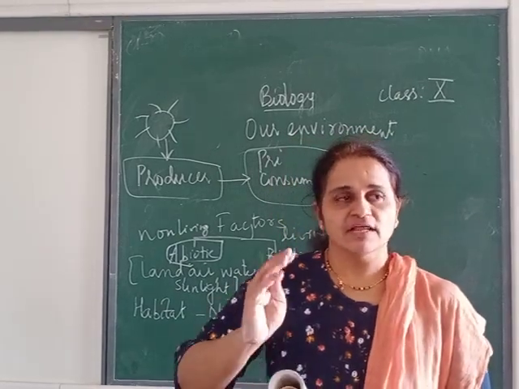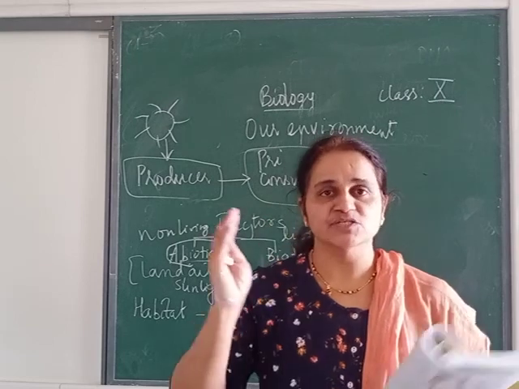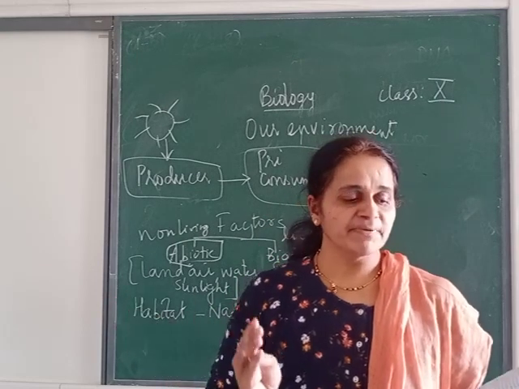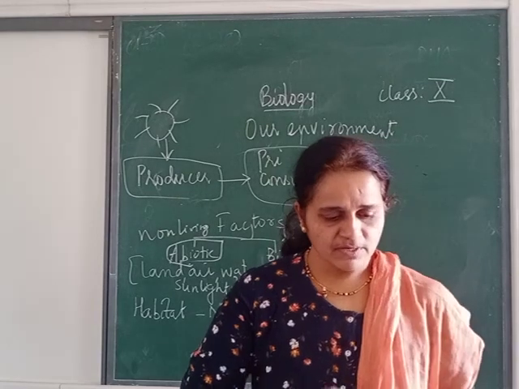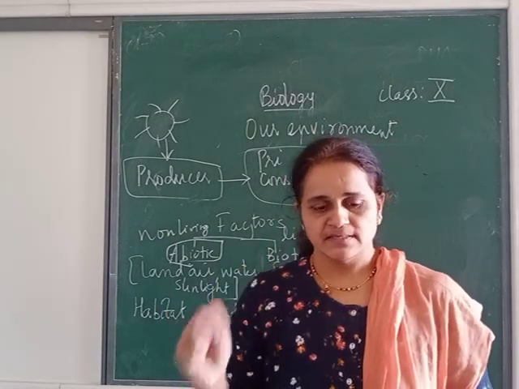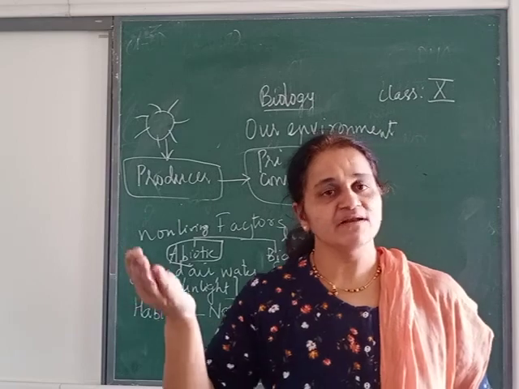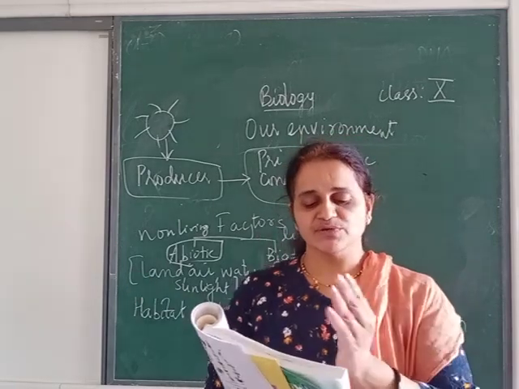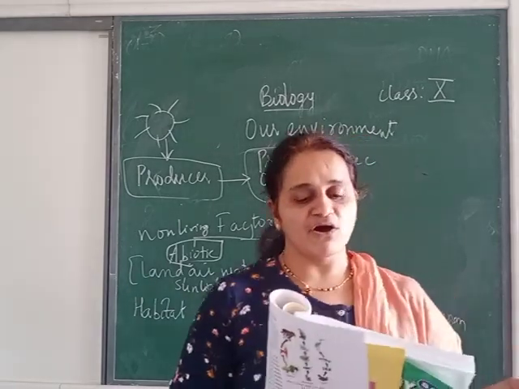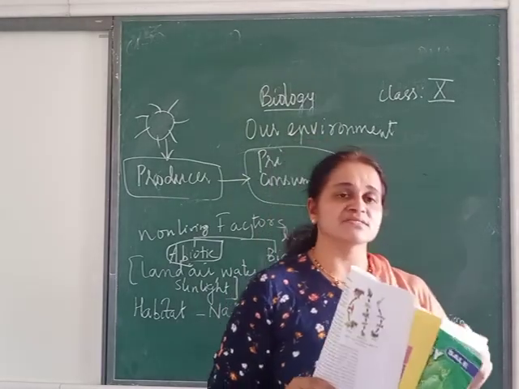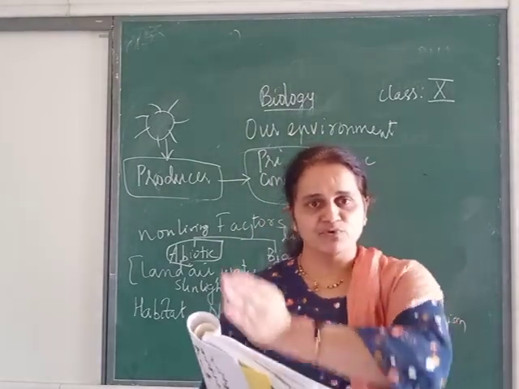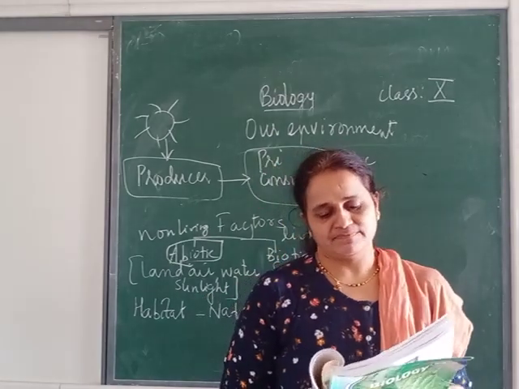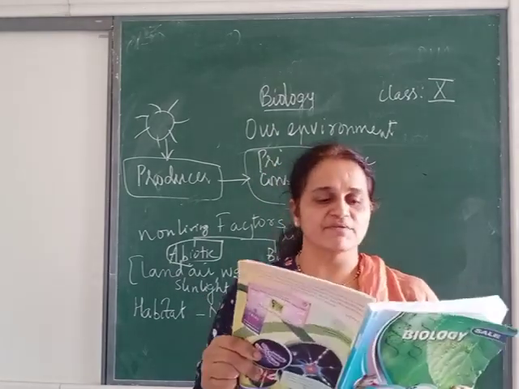So you see the number of grasshoppers is more when you compare it with frog. While the number of frog is more than snake. Number of snake is more than hawk. So in this way you can see the number of organisms in every food chain decreases as we move towards the top level. Now this is all about our food chain.